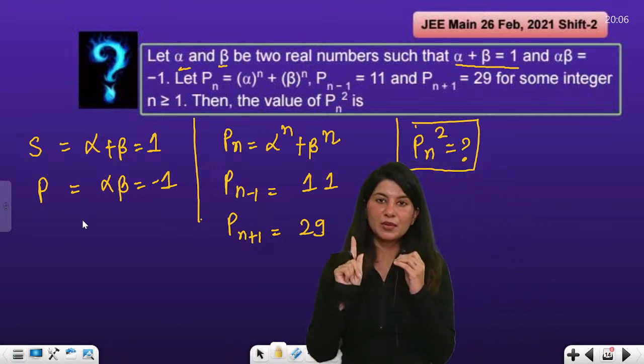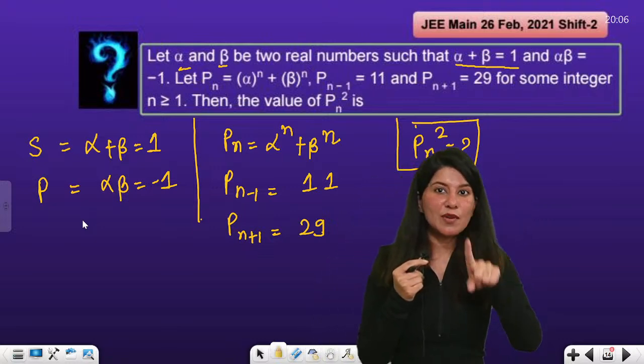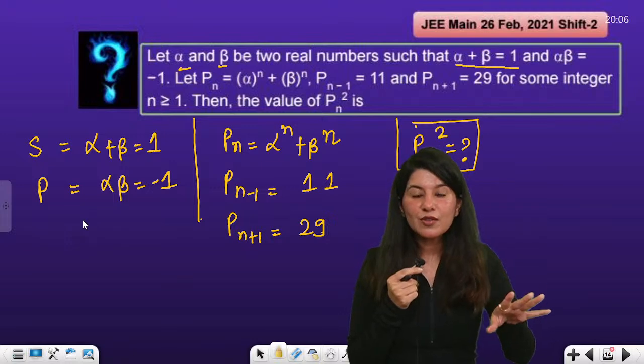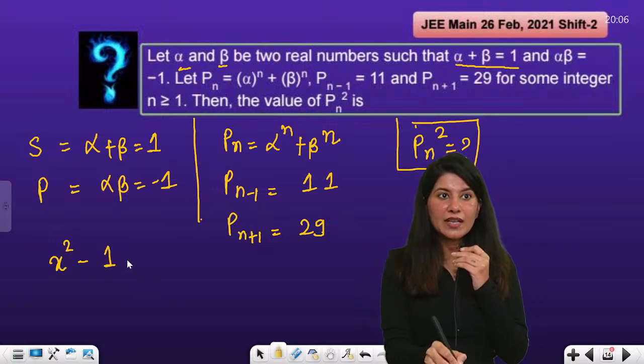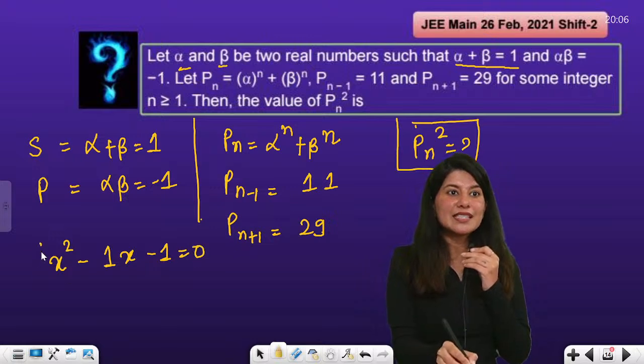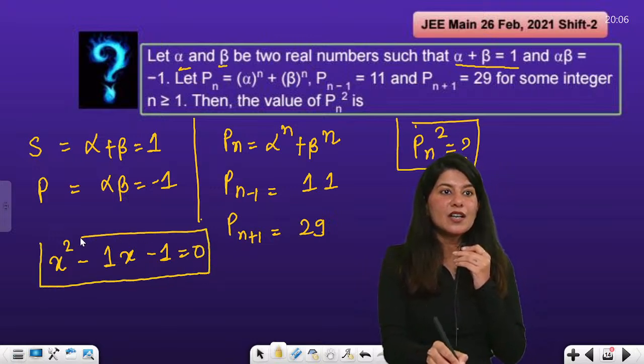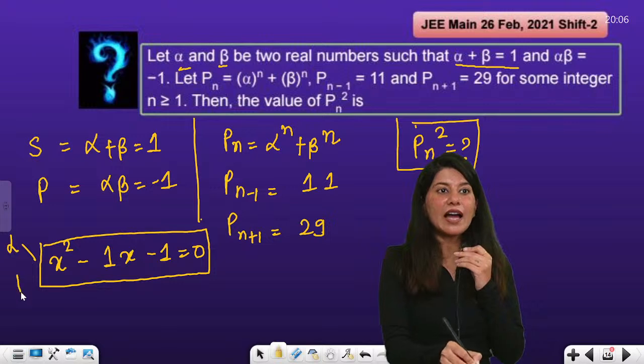You are aware of this, right? If I know the sum of roots and the product of roots, I can write the quadratic equation. So the quadratic equation will be x square minus sum of roots 1 x plus product of roots, so minus 1, is equal to 0.